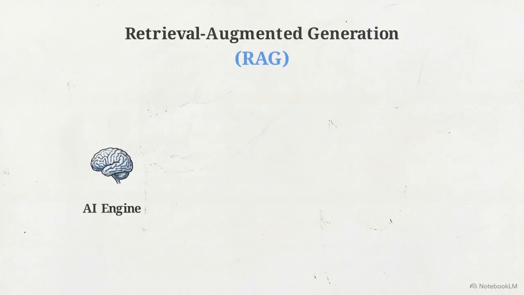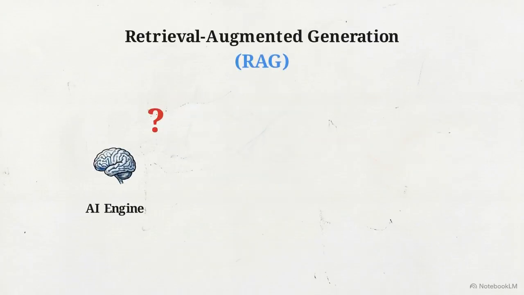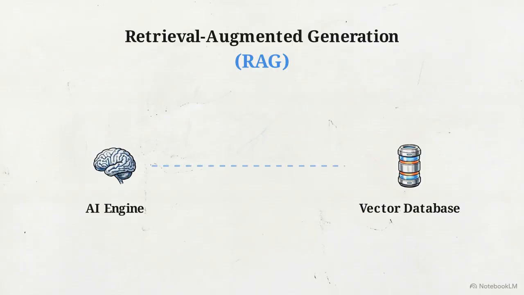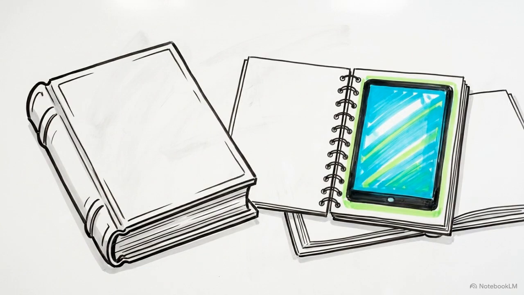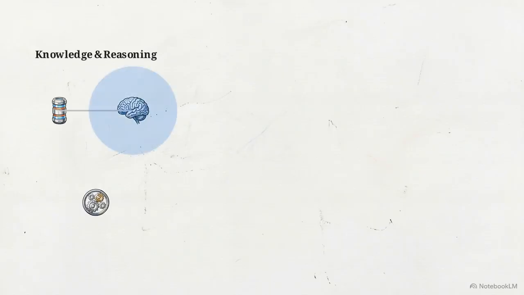Instead, we use retrieval-augmented generation, or RAG. The system pauses, reaches into a separate vector database, and pulls the exact travel policy and meeting dates directly into the engine in real time. By separating the reasoning engine from its factual memory, RAG effectively turns a closed book exam into an open book test.